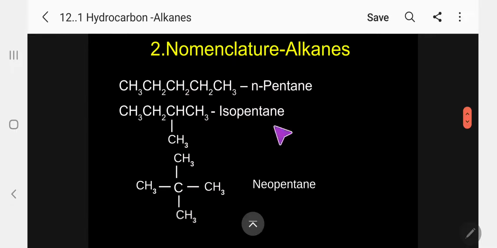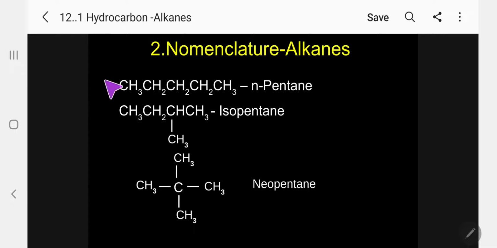Suppose I take the same common name. I already informed you we can give common names in three ways. One is based on the source: from plants or animals we are getting, so we give common names. Number two, based on the nature of the carbon chain, linear or branched chain. And also the position of the functional group. Here there is no functional group, so only two types here.